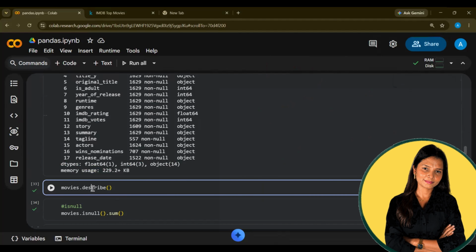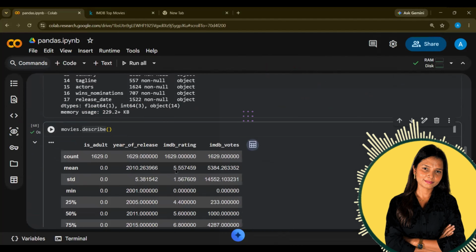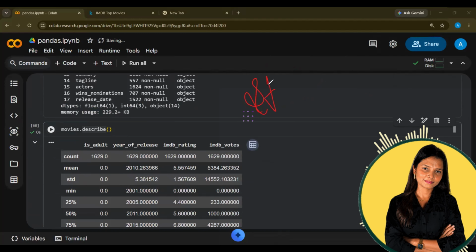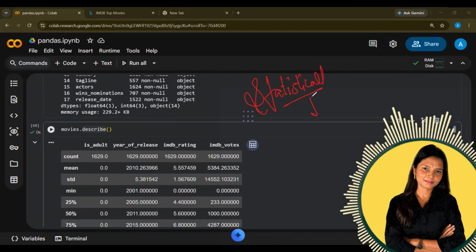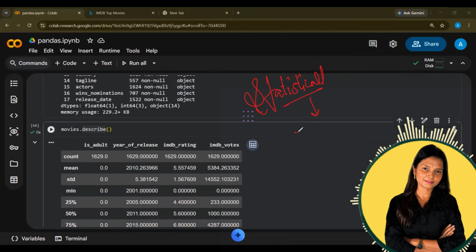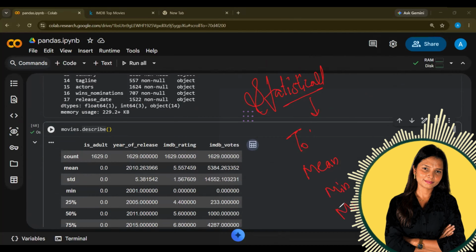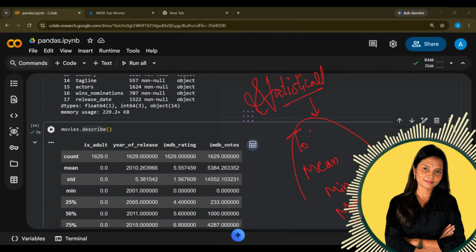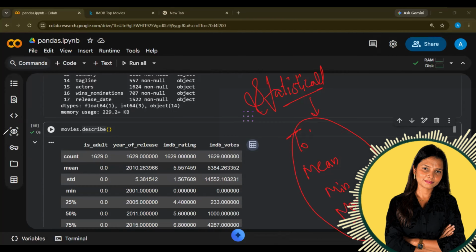Now next is the describe function. What is the describe function for? This gives you the statistical summary. Statistical summary means I want to know statistically what the total number of rows is, what the mean is, what the minimum value is, what the maximum value is, what the middle value like the median is. Everything related to stats it can give you at once with just the help of describe.